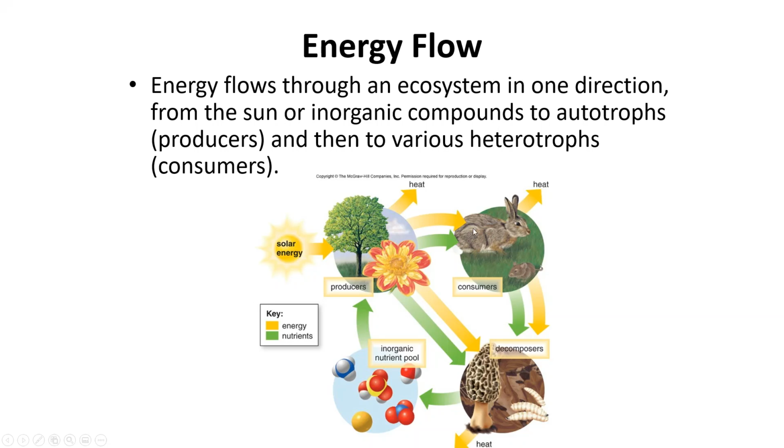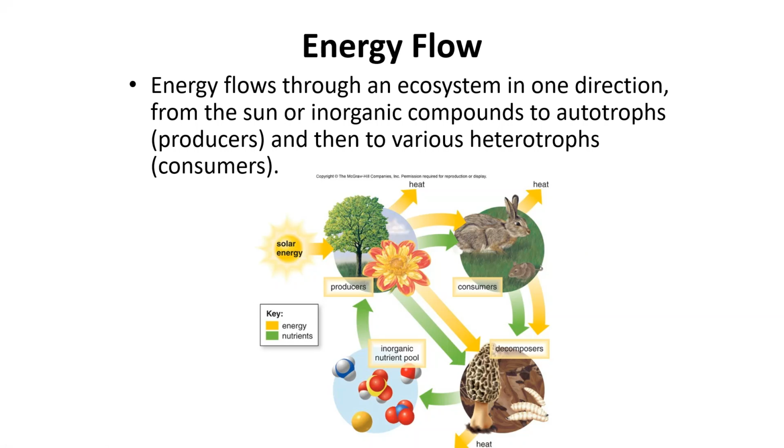So whatever might eat this rabbit isn't going to get all of the energy that's gone right from the tree to the rabbit to the next consumer, because some of the energy that the rabbit's eating from the tree is being turned into another form of energy.